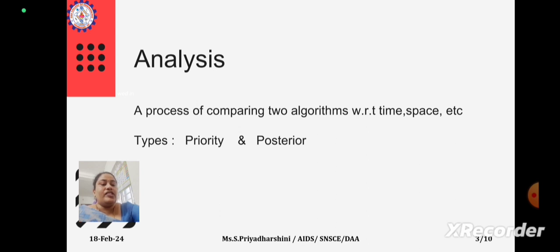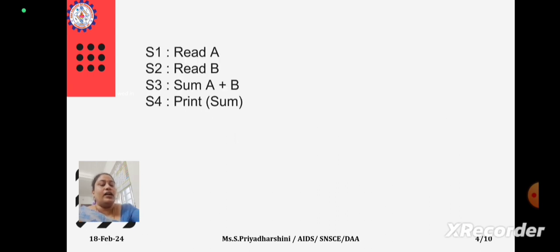But if I change my hardware, let us take from Pentium 4 to i3 or i7 processor, this time will be 0.3, 0.2, 0.1, means it will be decreasing. So whenever you do posterior analysis, it means that it is dependent on a particular hardware.